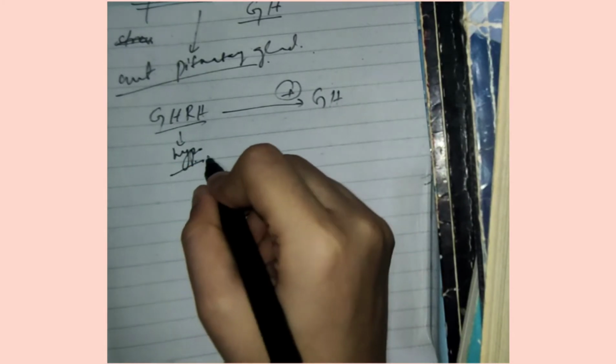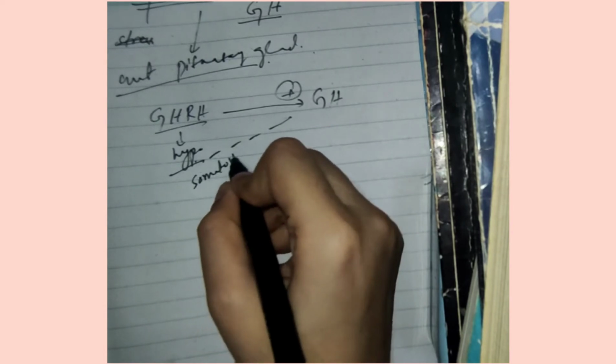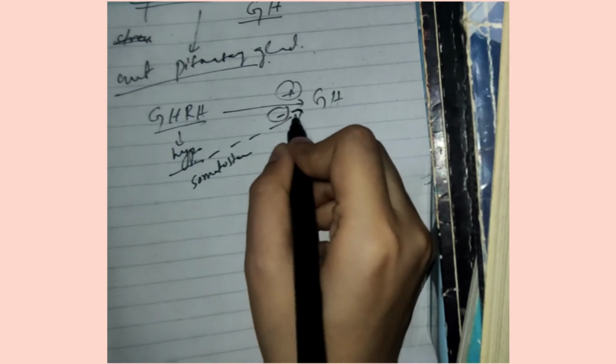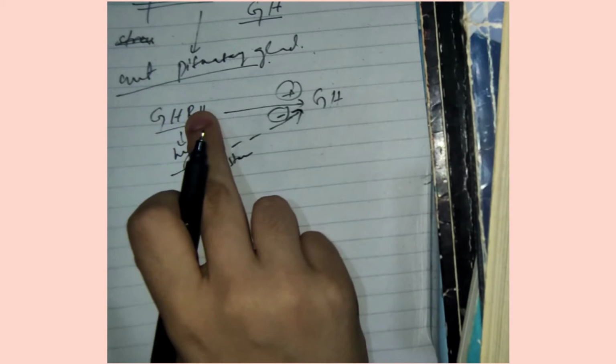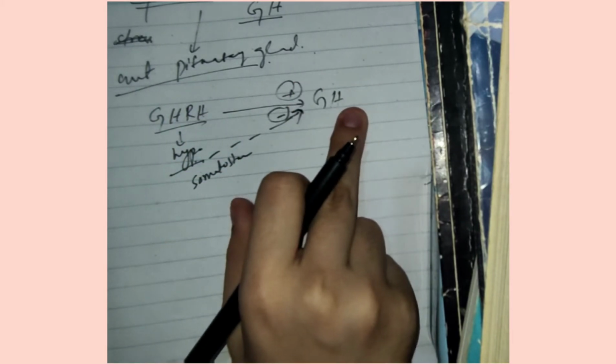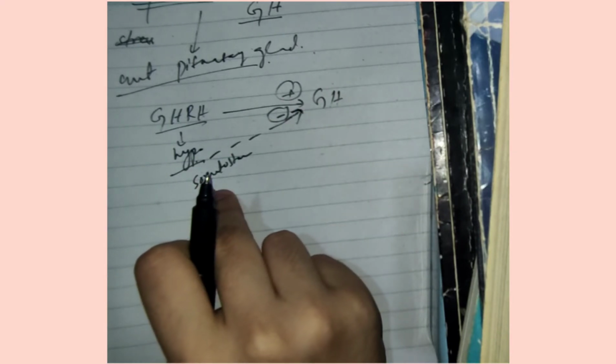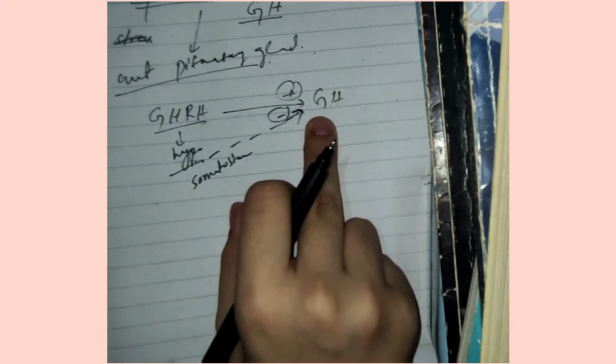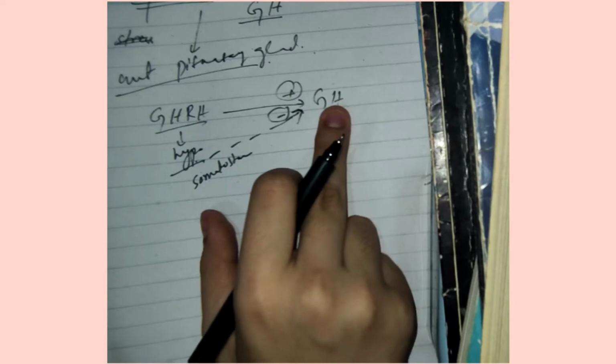And similarly, the hypothalamus will release somatostatin, which will inhibit secretion of growth hormone. But overall in our body, growth hormone releasing hormone is released much more in quantity as compared to somatostatin. That's why growth hormone levels are high in our body, and somatostatin does not influence growth hormone that much. That's why I mean to say that growth hormone is mainly present in our body.